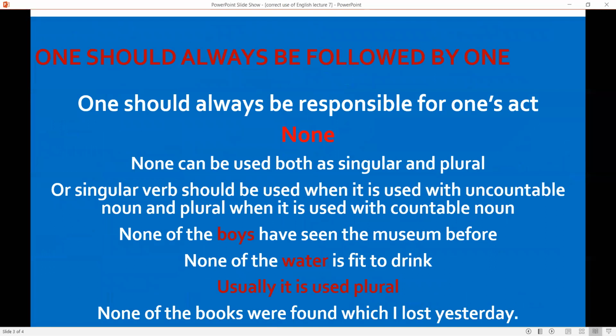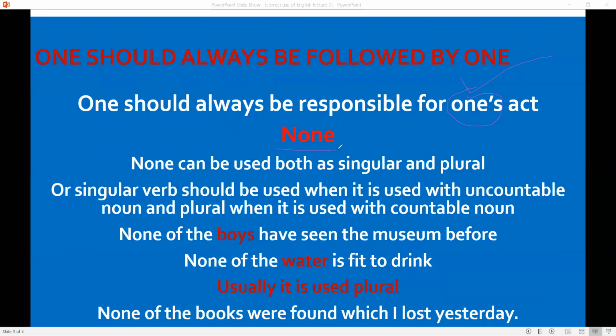Now, the pronoun one should always be followed by one. We cannot use his or her after one. One should always be responsible for one's act. We cannot use his or her here.